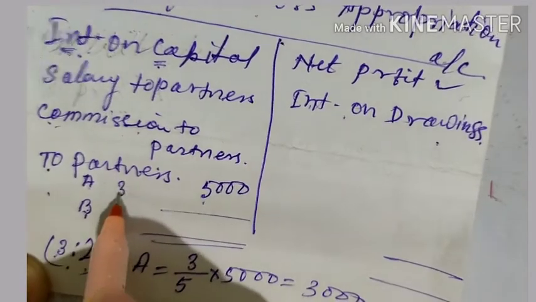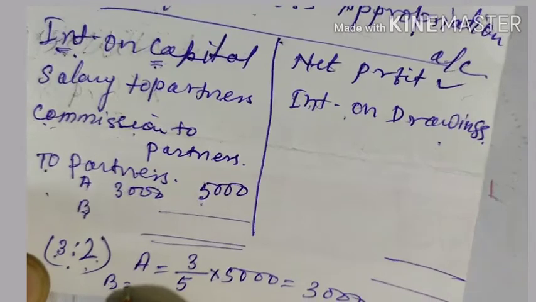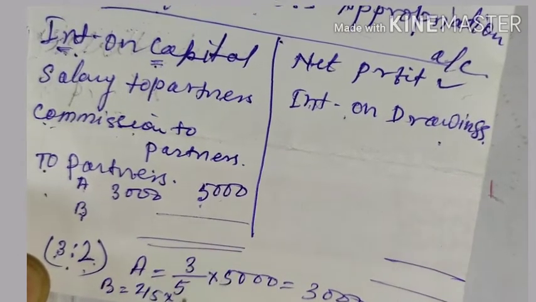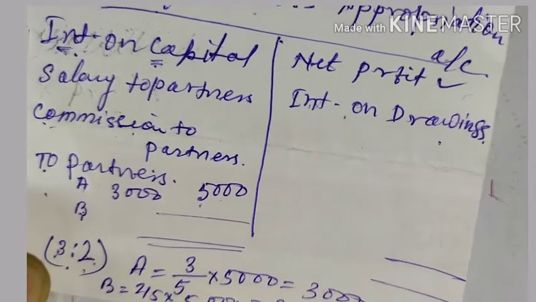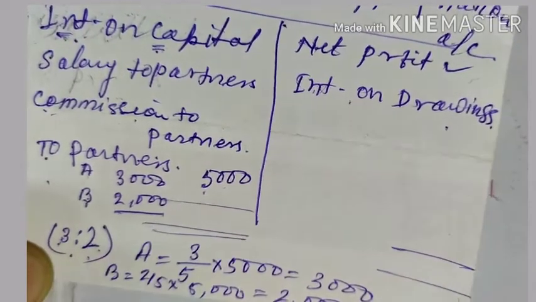Here A will get 3,000. Similarly for B, it is 2 by 5 into the total profit, that is 5,000, which will give you 2,000. So this 2,000 will be shared by B.